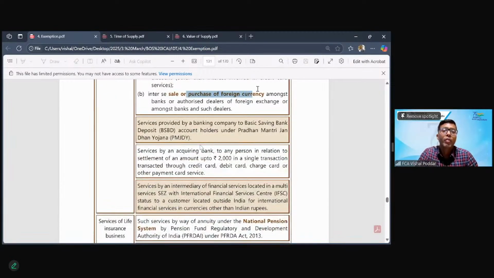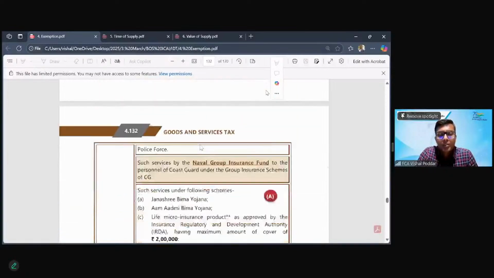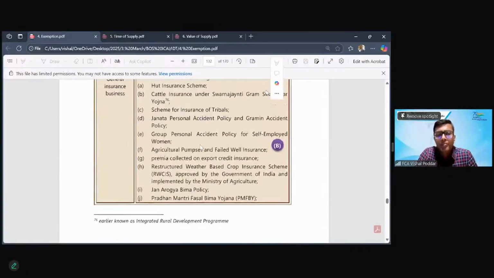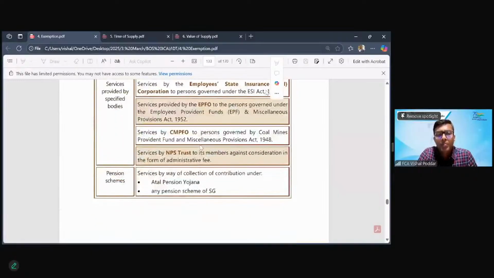Similarly, conversion of foreign currency. Now, here what is important is when I am getting my foreign currency converted from a bank or from a money changer, it is taxable. But when a bank is getting their foreign currency changed with another bank or with another authorized dealer or money changer, that is exempt. So between banks, when they do currency exchange, that is exempt. But when it is between bank and the customer or the money changer and the customer, it is taxable. Then certain life insurance policies premium is exempt, certain general insurance policy premium is exempt.